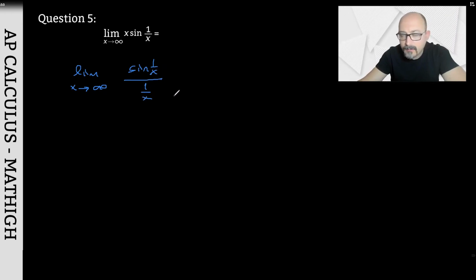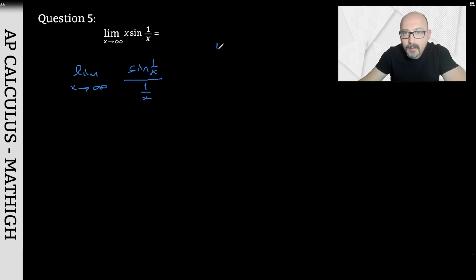In the fifth question, unlike the other questions, you'll notice that the limit is asked as x approaches infinity. Here, first, let's look at the question. As x approaches infinity, let's write sin of 1 over x divided by 1 over x, because dividing a number by 1 over x actually means multiplying by x. So we actually didn't change the question. We've just written it in a different way.